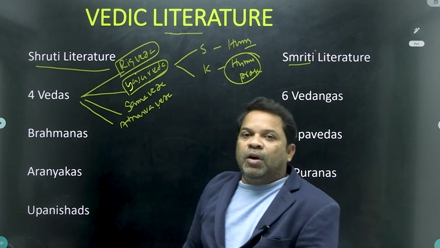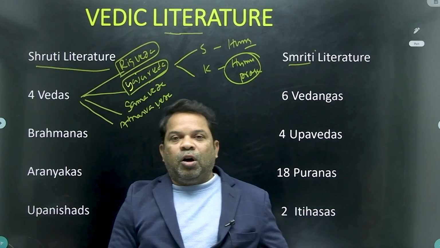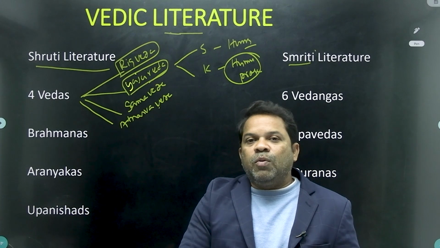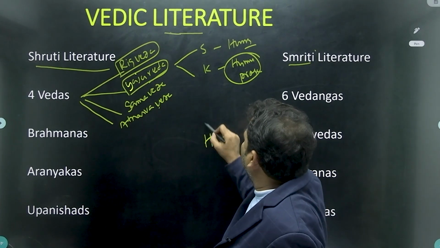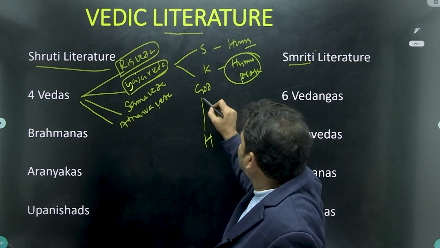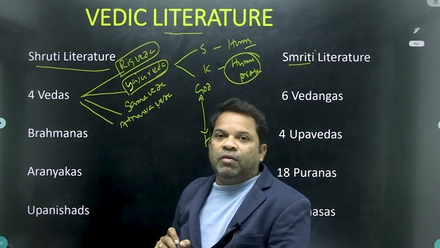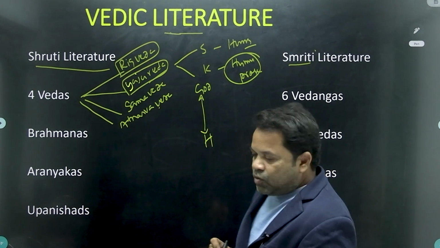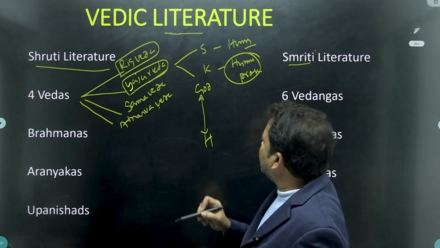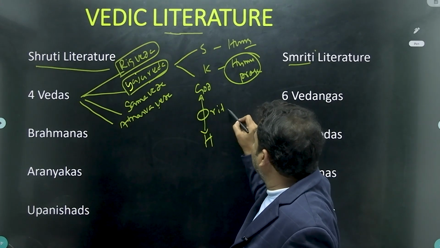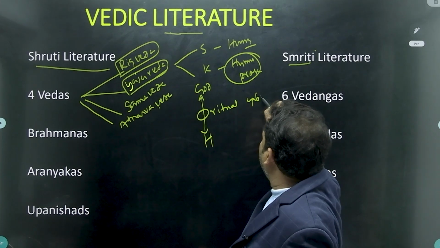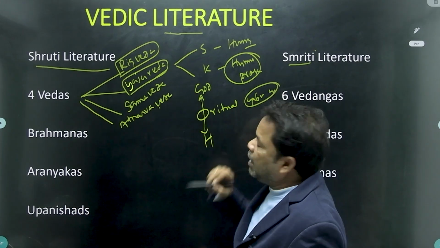And coming to the Yajurveda, there was a problem: there was no direct connection between human being and God. If anybody wanted to connect with God, one had to perform a ritual, yajna or yaga.